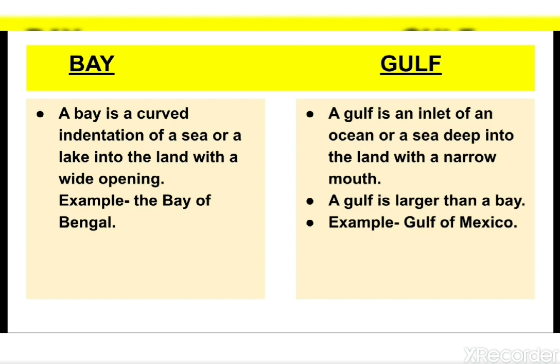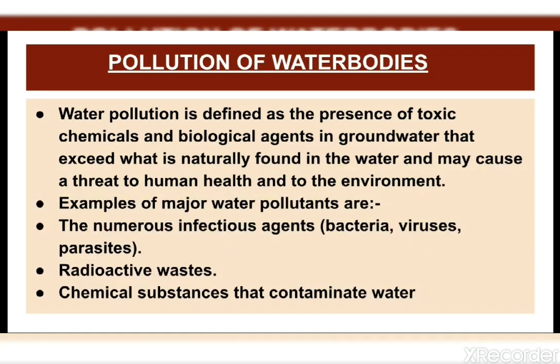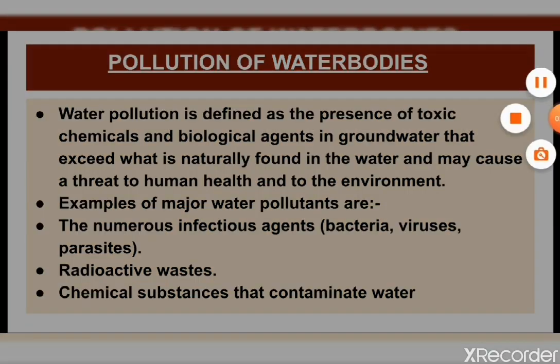Our next and last topic in this chapter is pollution of water bodies. Water pollution is defined as the presence of toxic chemicals and biological agents in the water that exceed what is naturally found in water and may pose a great threat to human health and to the environment. Water pollution may consist of different chemicals introduced into water as a result of various human activities.